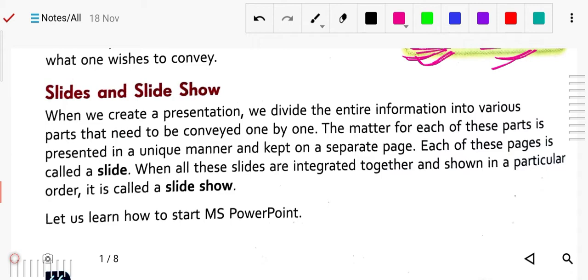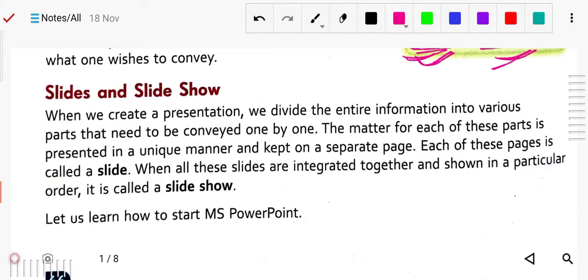Next we have slides and slideshows. When we create a presentation, we divide the entire information into various parts that need to be conveyed one by one. The matter for each of these parts is presented in a unique manner and kept on a separate page. Each of these pages is called a slide. A slide is like each page of your book, where you write the content in the presentation.